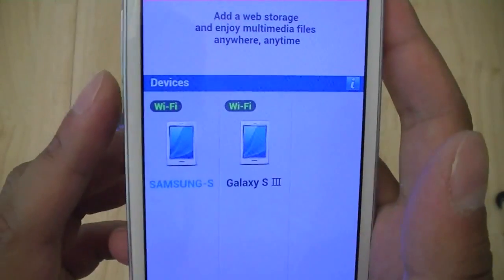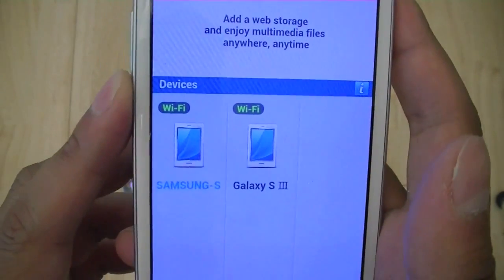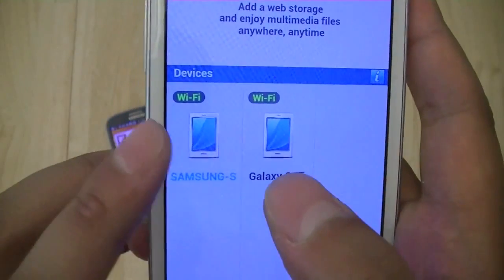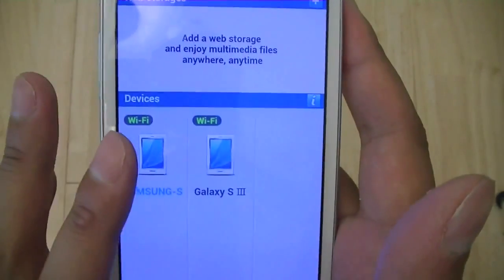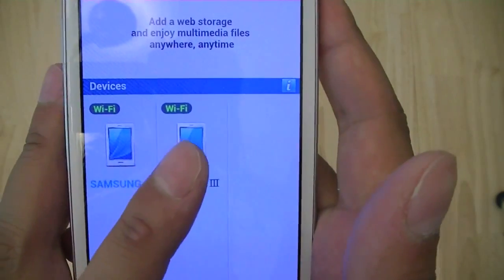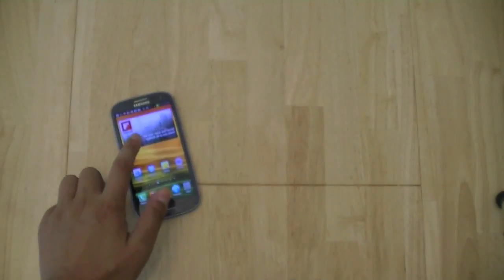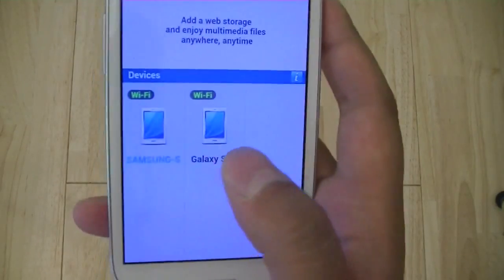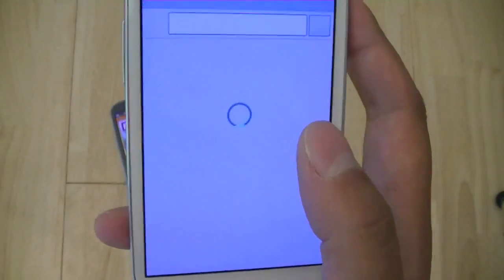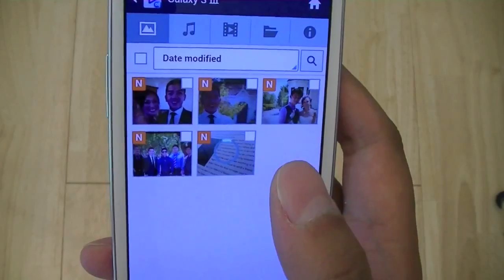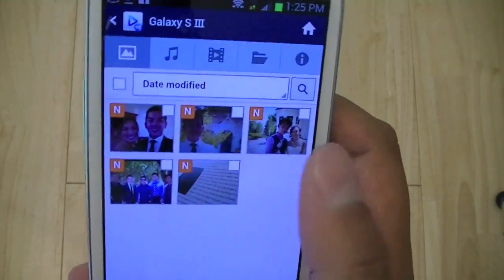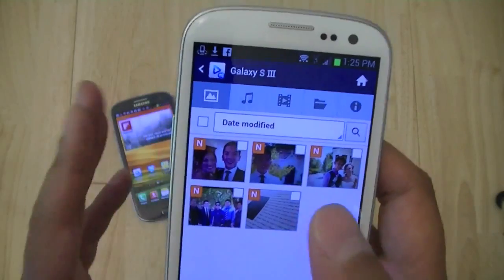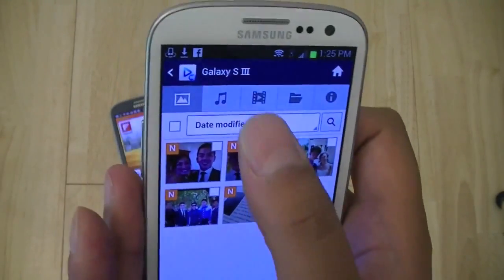So here it's going to show all the different devices that have AllShare Play enabled on it. The top left corner box here is this device, so that's your native home device. And then the box next to it, the Galaxy S3, should be for the files that are stored on this blue device that's on the table. So let's go ahead and click on that one and pull up some of the files that are on that device.